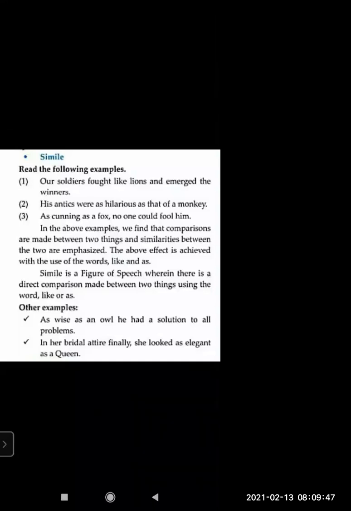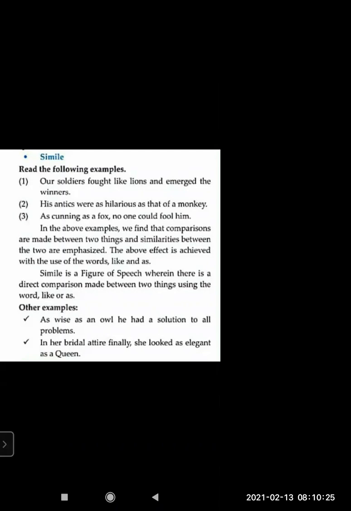So again here you can see animals. Like the second one we saw, his antics were as hilarious as that of a monkey. That means how a monkey does tricks. That way this boy used to do antic things, antics. He must be doing some jumping or doing some mischief. So we say he's as hilarious as a monkey. Let's see, simile is a figure of speech wherein there is a direct comparison made between two things using the word like or as. Let's see more examples.